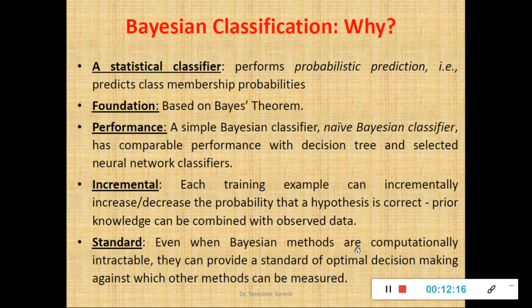It will help me in refining my target or my decision making. That is what I call optimal. If you can't achieve 80, attempt for 70 and at least try to get near to 70. That is what I call optimal. So this is the standard. When the computational methods are inflexible, my Bayesian classification gives me a standard for achieving optimal results. That is why we make use of Bayesian classification.